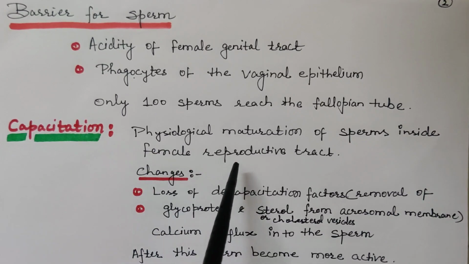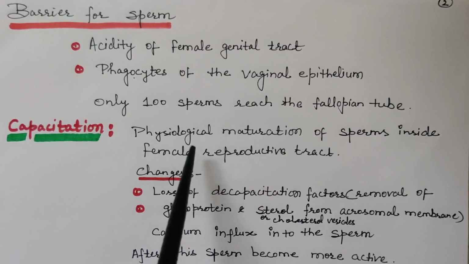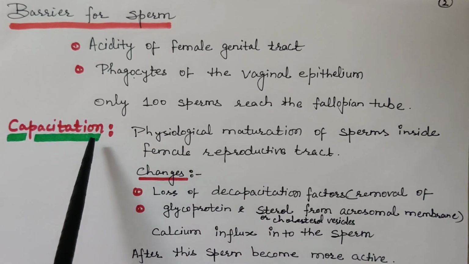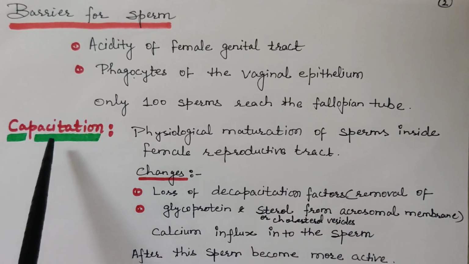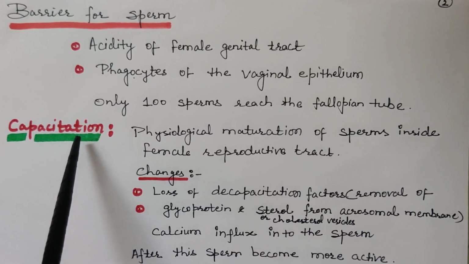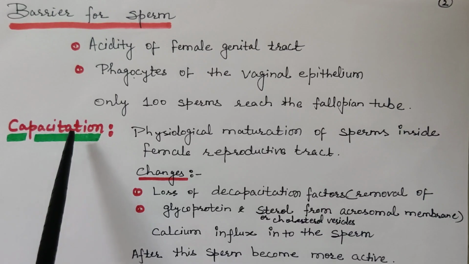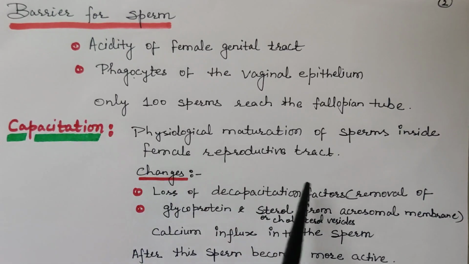Secretions of the female genital tract remove certain factors or molecules which are deposited on the surface of the sperm on its acrosomal part, like glycoprotein and cholesterol vesicles which are attached to the acrosomal membrane.